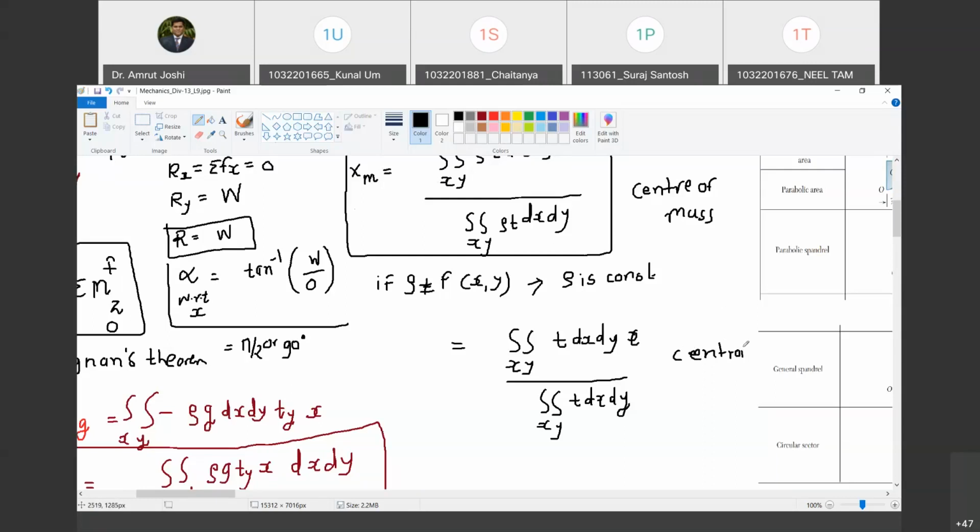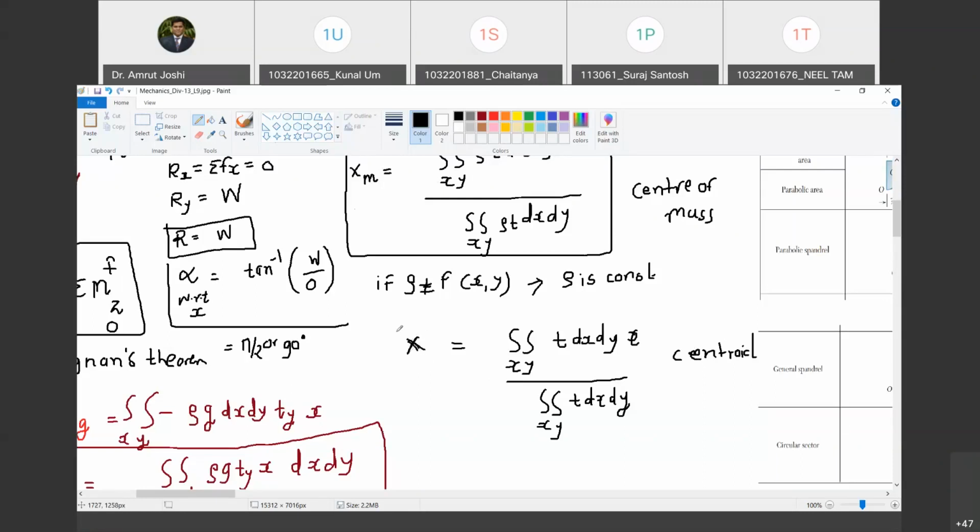So what is centroid? It is nothing but the center of the geometry. If I have to assume the entire geometry is concentrated at one point, that one point will have x coordinate equal to this. Are you with me? Yes. So we call this the centroid, and I denote it by xg or simply x.